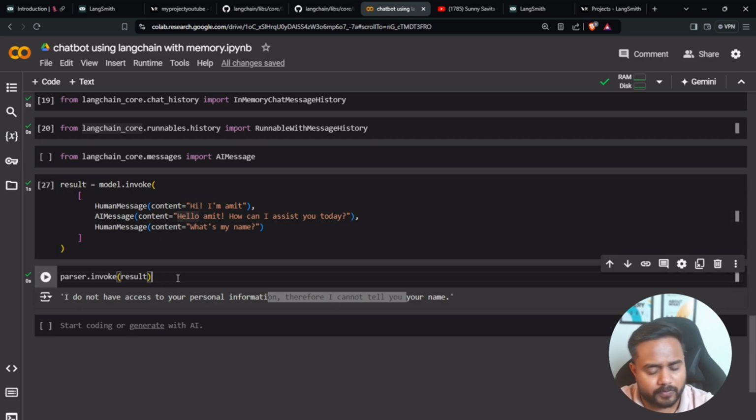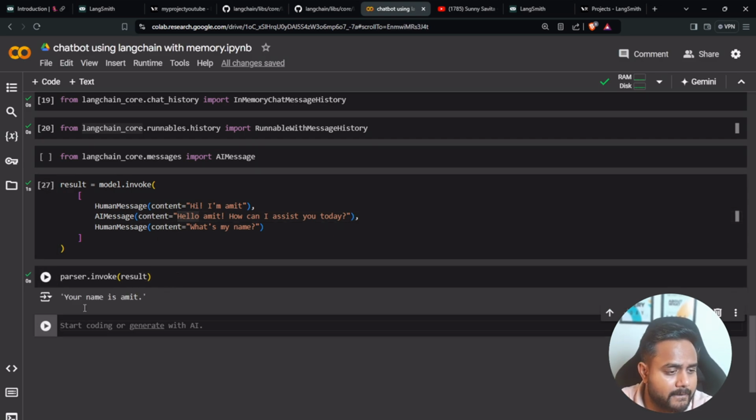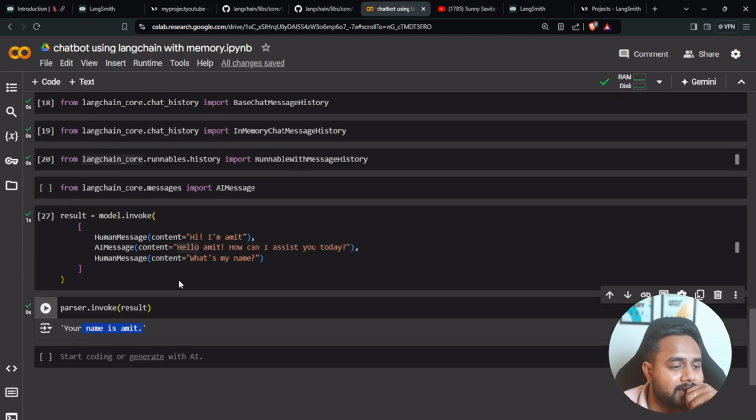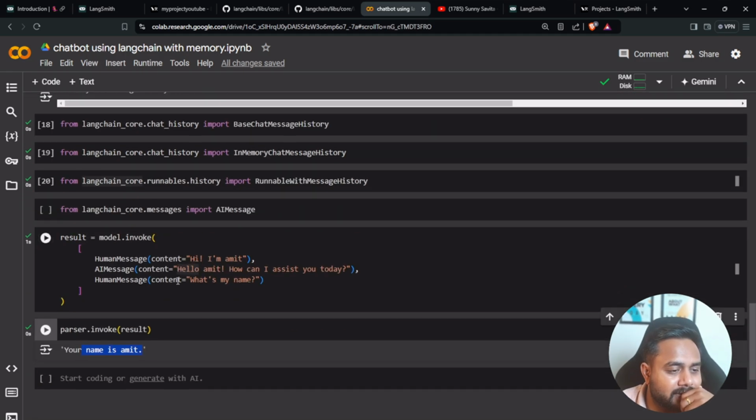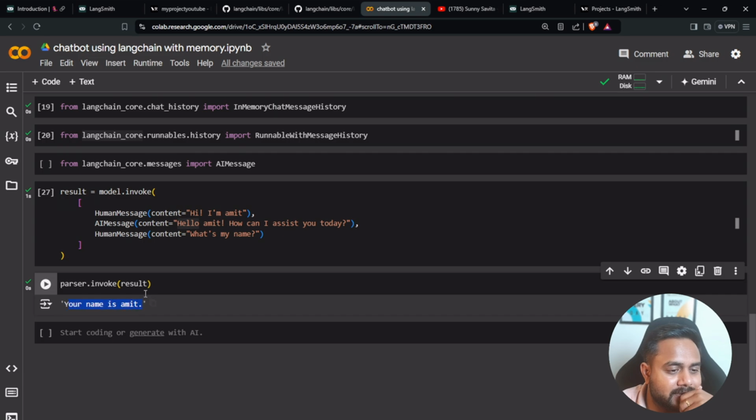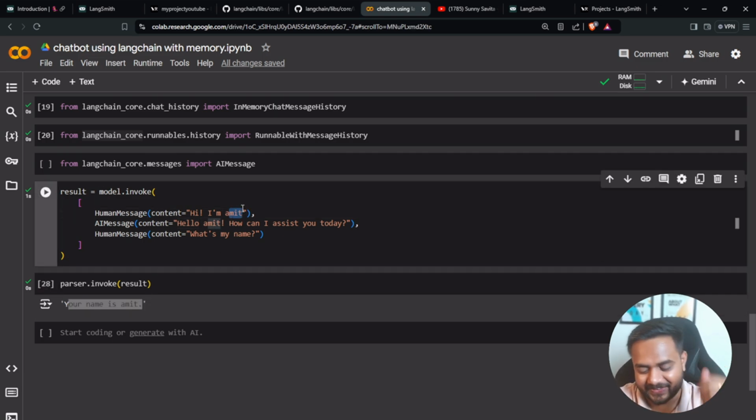Model.invoke. Okay, result. Your name is Amit. Why is it not taking Sunny? I don't know why. See, it is saying your name is Amit. It was not taking Sunny. I don't know why, so let me write any other name. Let's say Cristiano. So here, this is my AI generated message, which I'm passing.